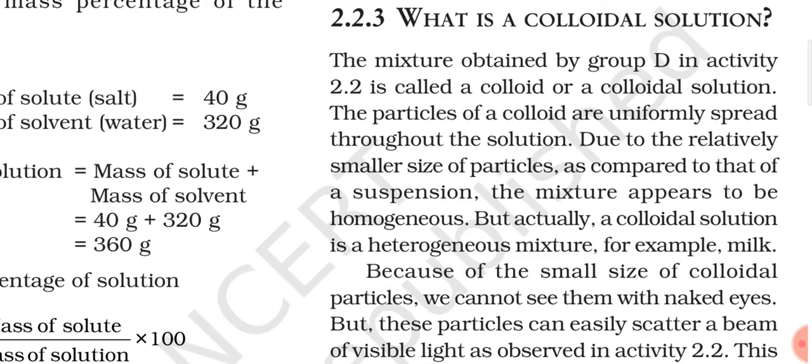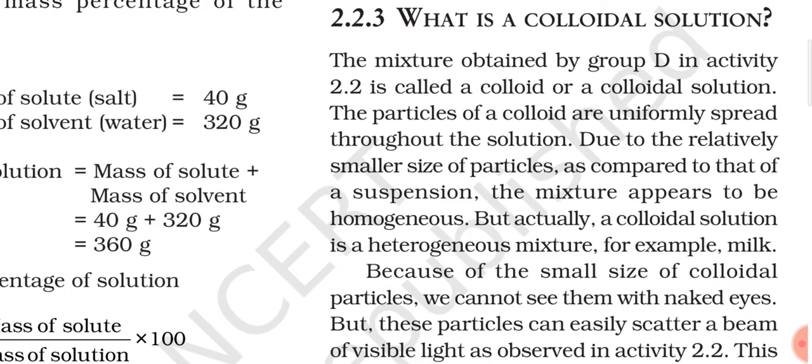So first of all, let us recall this activity 2.2. In that activity, group D obtained a mixture by mixing a few drops of ink or milk in water. That means they mixed a few drops of ink and milk in water, and whatever mixture they got is said to be a colloidal solution or colloid. So why is it said to be like that? We will discuss the properties and you will understand.